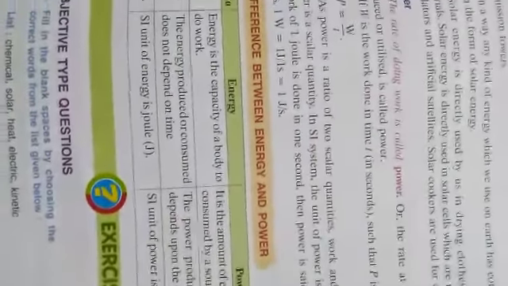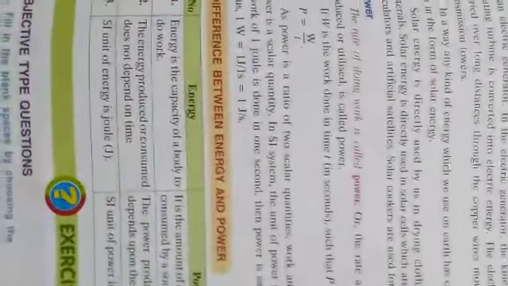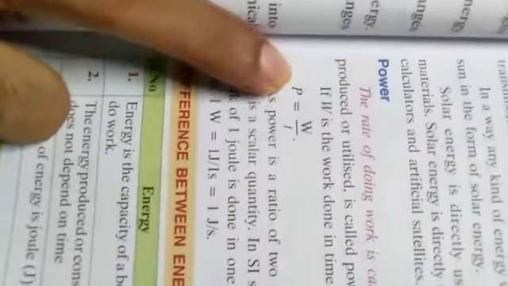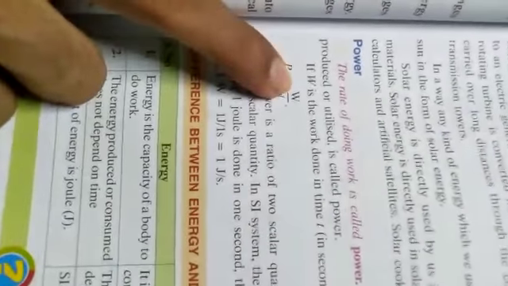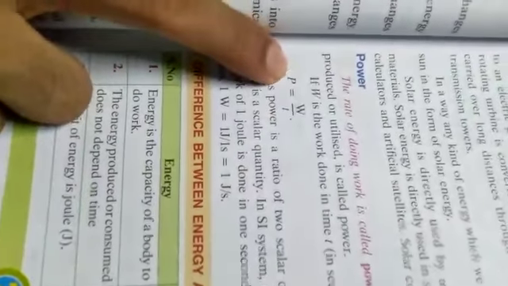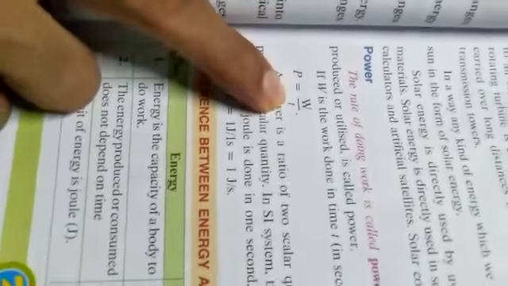What is the SI unit of power? The SI unit of power is watt. What is the definition of 1 watt? We know that the unit of work is joule and the unit of time is second, so joule per second is equal to watt. So 1 watt is equal to 1 joule by 1 second. That means when a work of 1 joule is done in 1 second, the power is said to be equal to 1 watt.